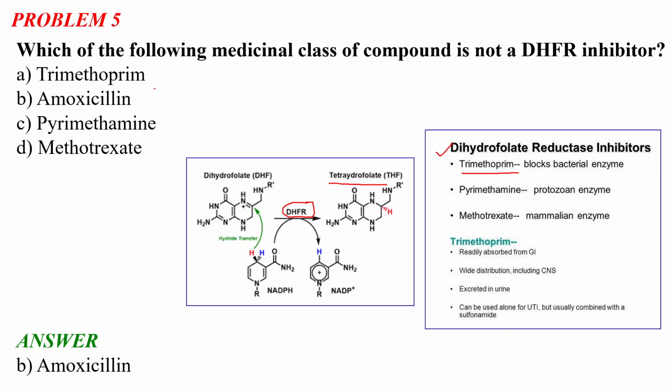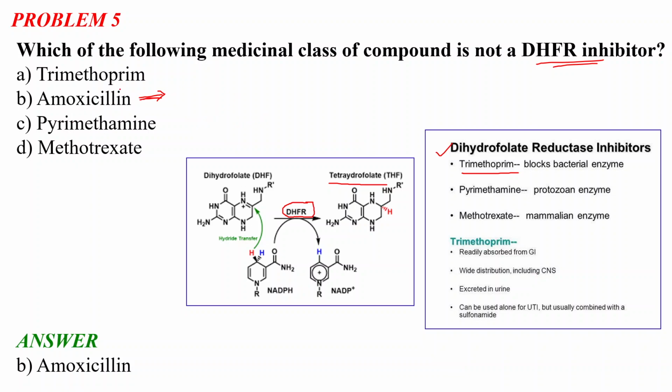And these are all medicinal classes of compounds. But amoxicillin is an antibiotic actually, but it is not a DHFR inhibitor. So remember the role of DHFR in folic acid biosynthesis. Tetrahydrofolate is the active form of folic acid, which is a very important vitamin in our body. By blocking this biosynthesis, we can achieve this kind of medicinal class of compounds.